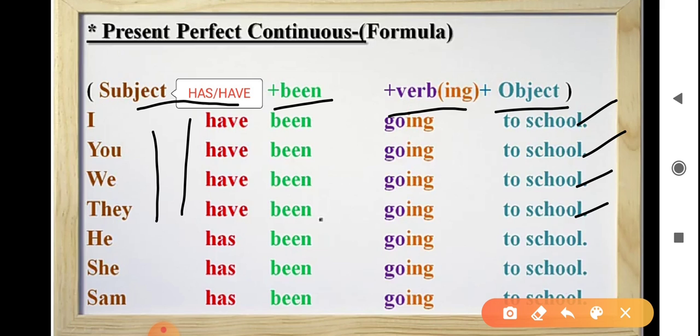Further examples: he has been going to school, she has been going to school, Sam has been going to school. He, she and the name of a person are singular subjects. That's why we use the singular helping verb has been.